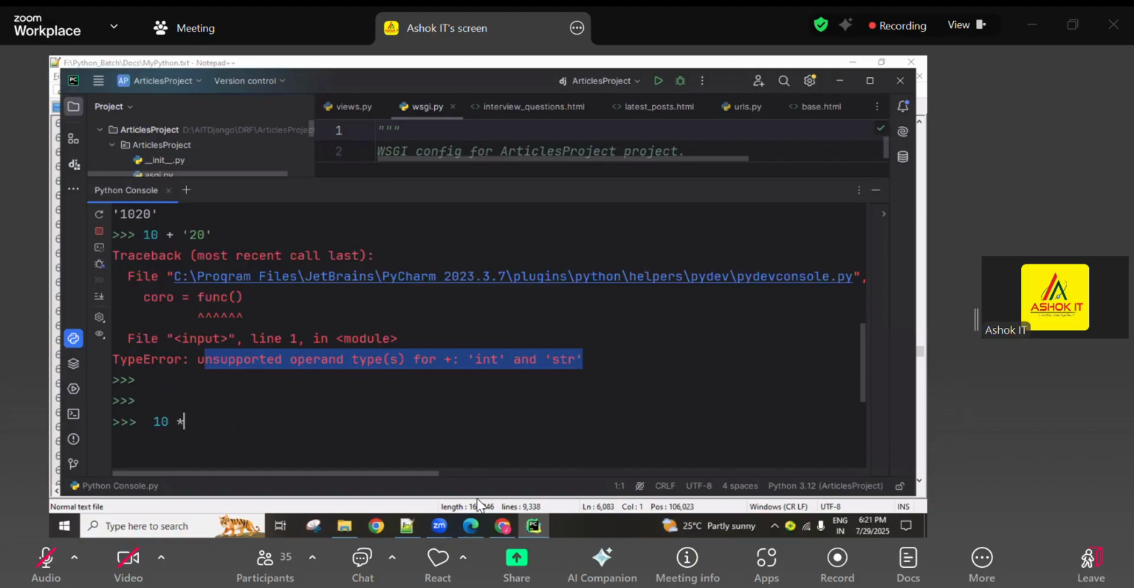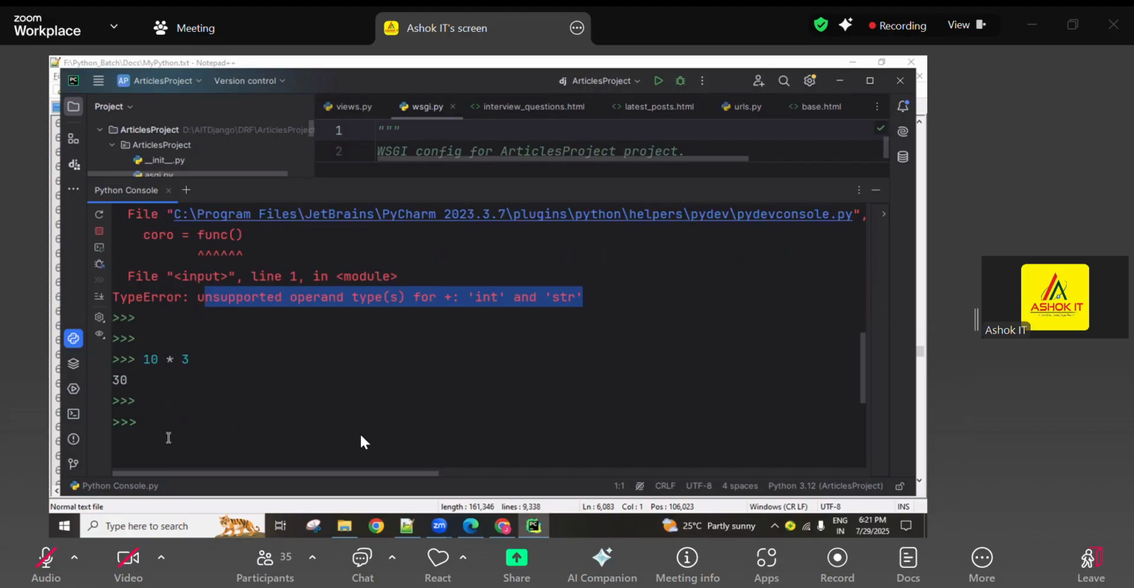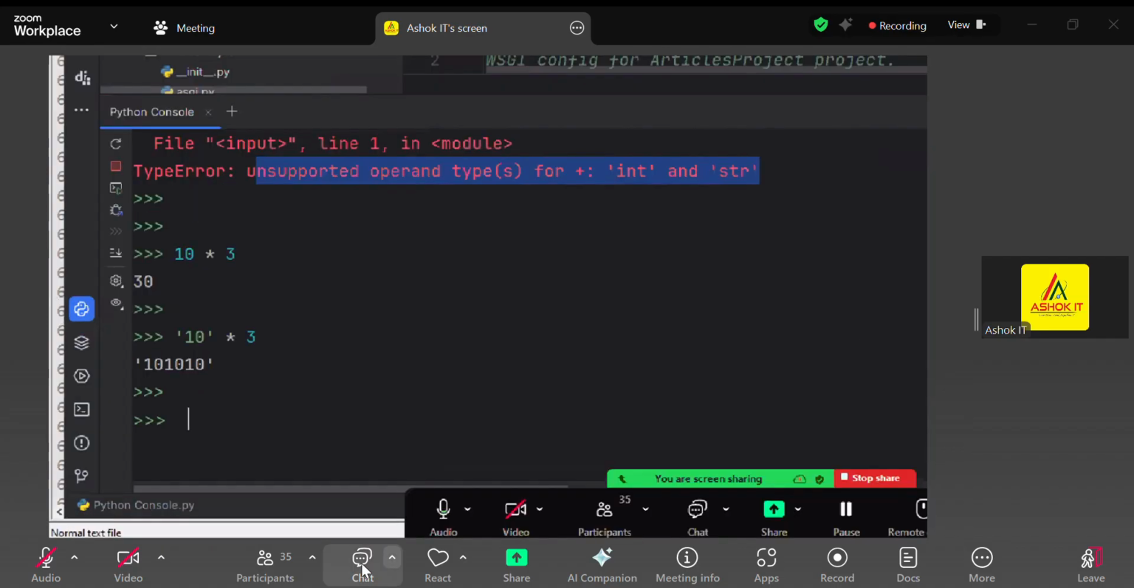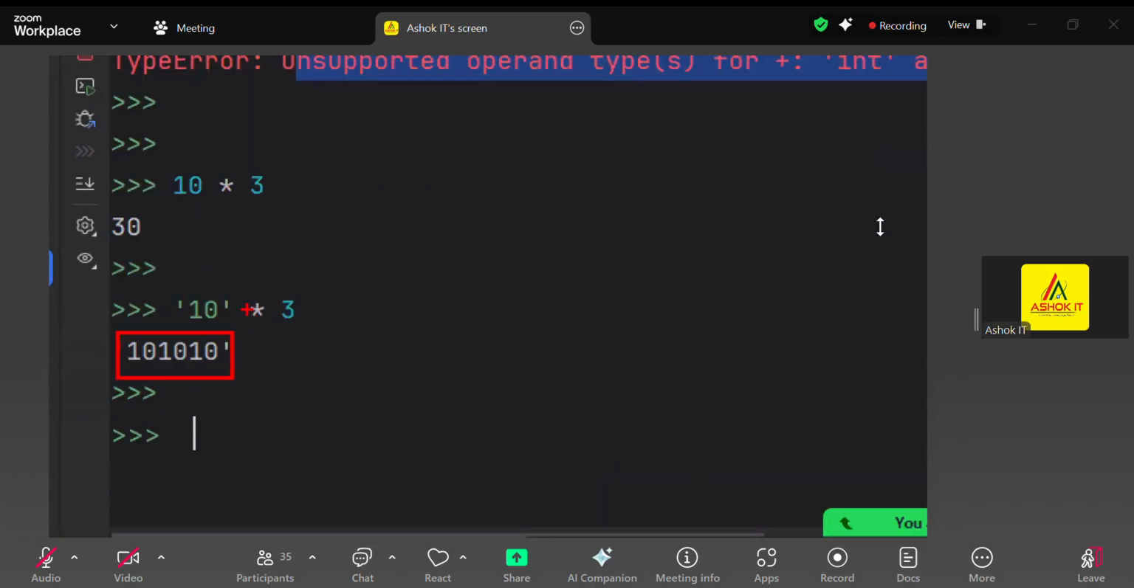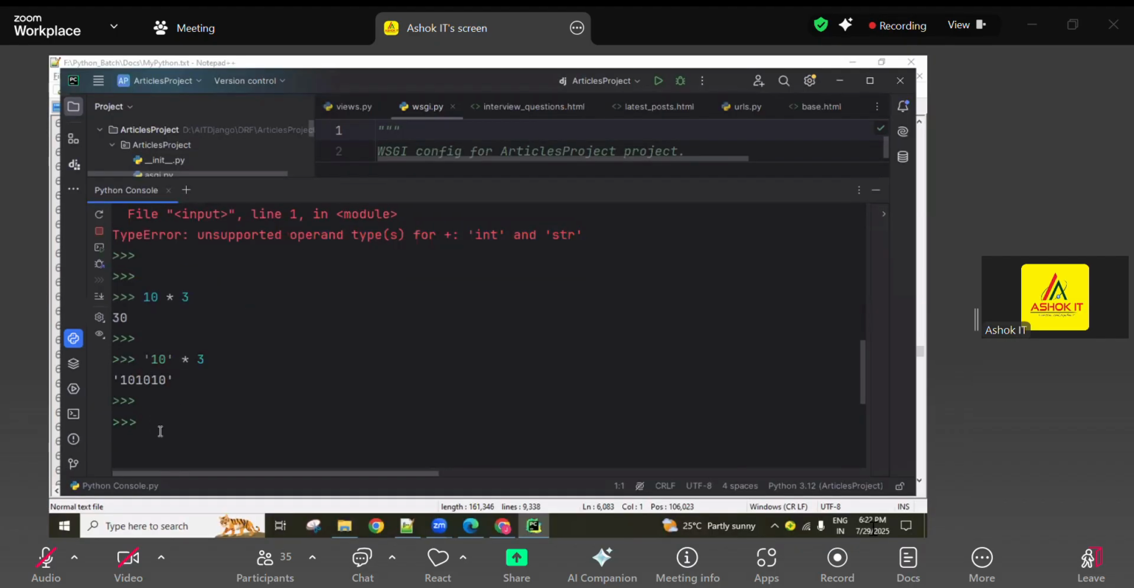And next, the into operator: 10 into 3, number into number, multiplication is performed, guys. Okay, 30 is the result. If it is a string, then it acts like a repetition operator, so you are going to get 10 printed repeatedly. If it is a number, then arithmetic multiplication behavior is performed. And if it is a string, then it acts like repetition behavior. So one operator performs multiple behaviors. That is called operator overloading. All of you clear so far, everyone?